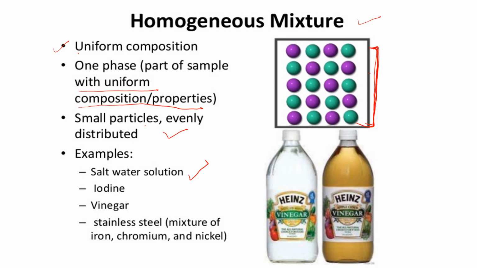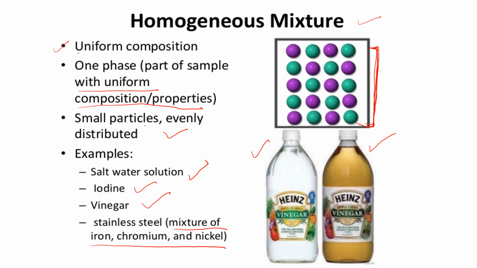See in the figure, it's showing vinegar. Vinegar is nothing but a homogeneous mixture of acetic acid and water. Stainless steel is a mixture of iron, chromium and nickel. It's a homogeneous mixture.